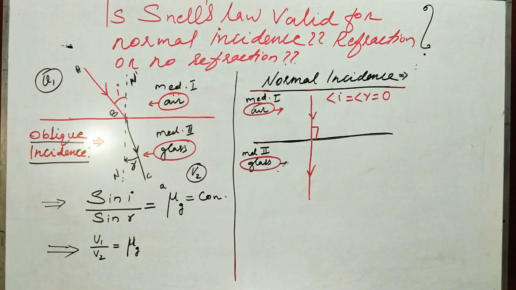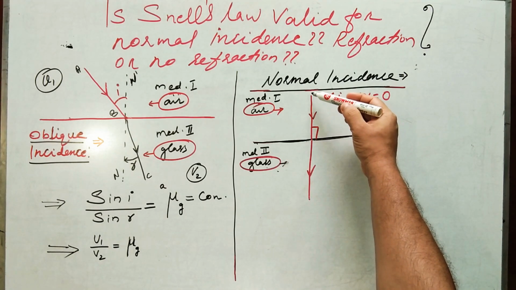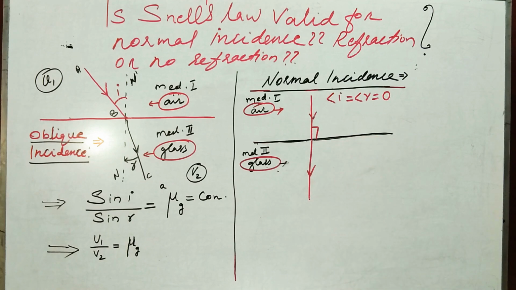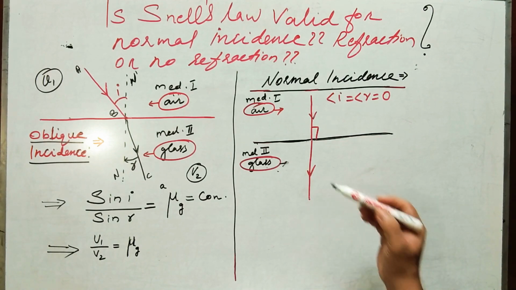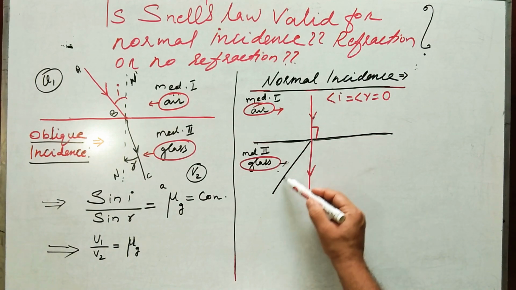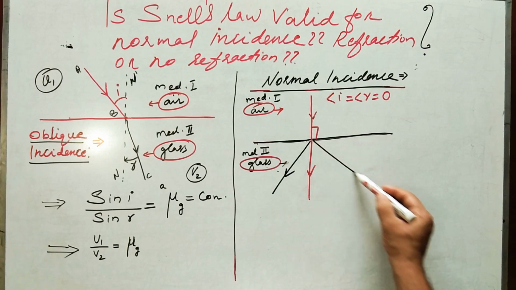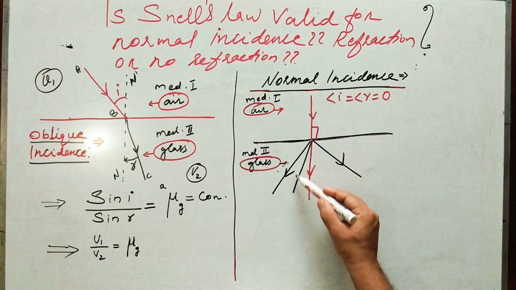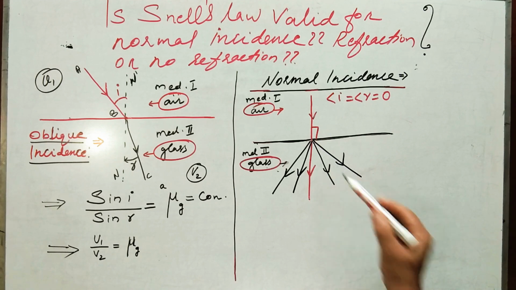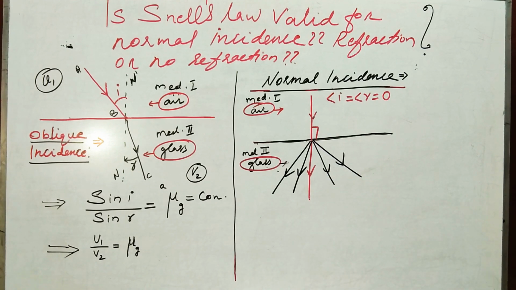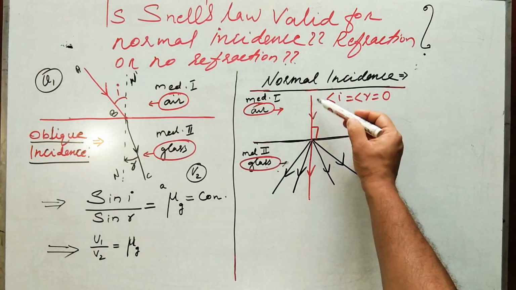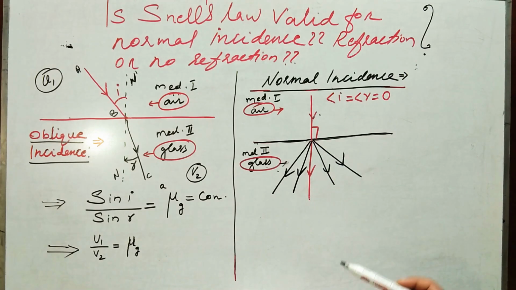Look at this picture. When a ray of light is incident normally at the surface, it can get refracted in any direction. It can get refracted in this direction, in this direction, in any direction. There is no particular direction of the refracted ray. The incident ray itself gets confused about which direction to follow.